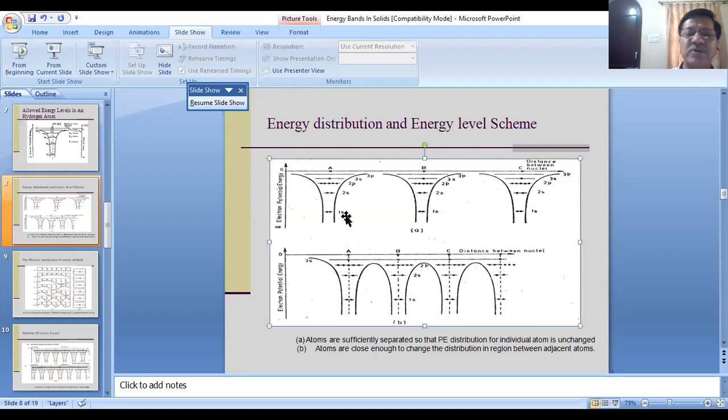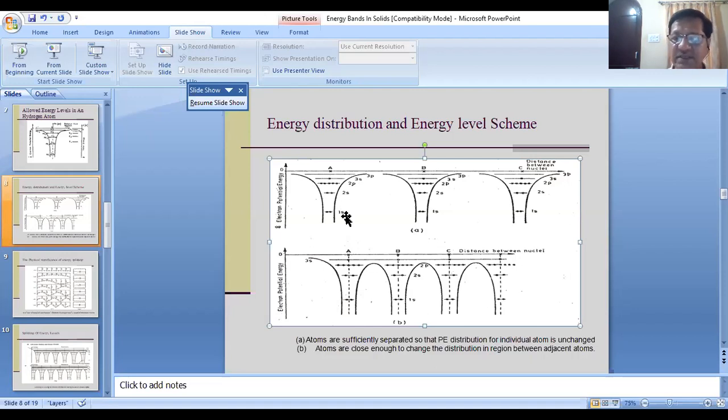If I have the 1s quantum state, the 1s state gives you 2 quantum states per atom. If there are n atoms, you will have 2n quantum states for 1s orbitals.